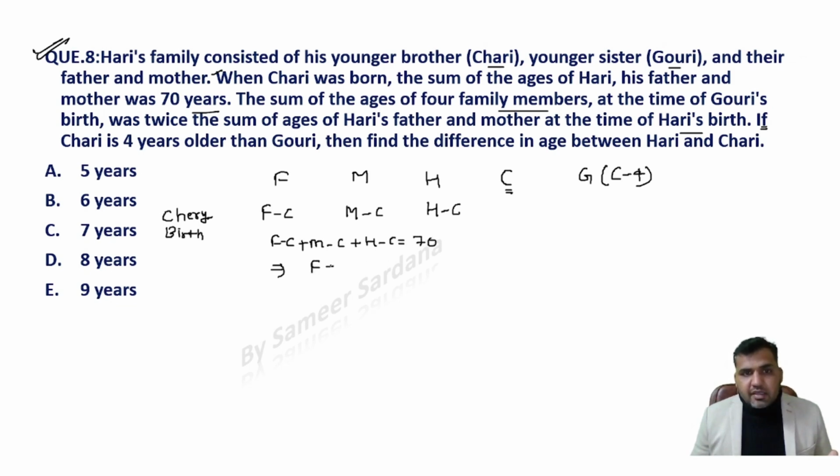Can I say F plus M plus H minus 3C will be equal to 70? Is it clear? That's the first equation that we have got.